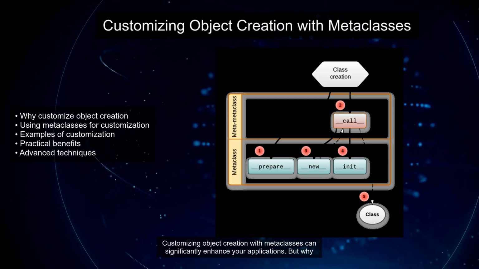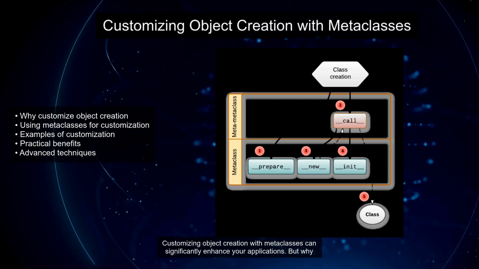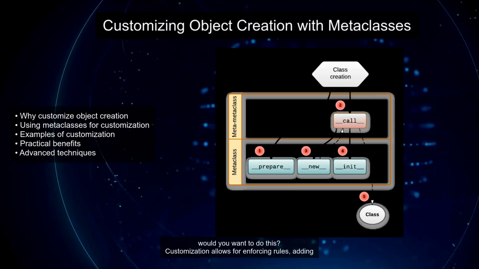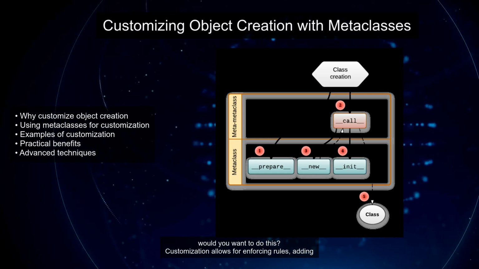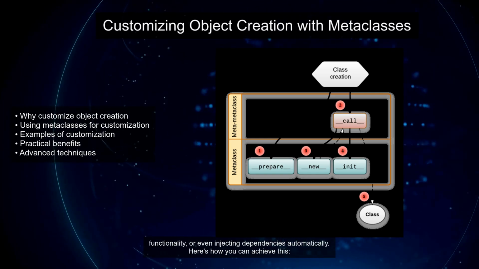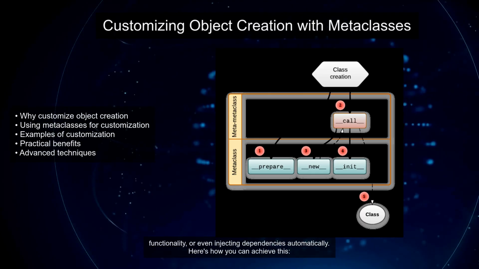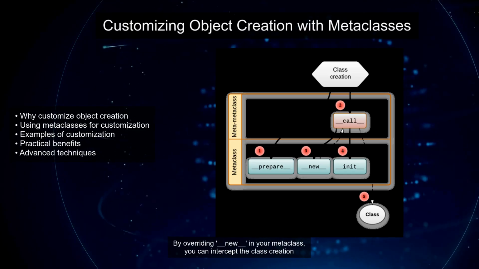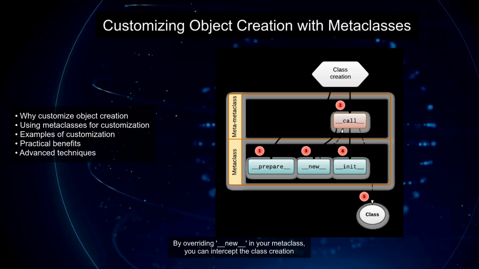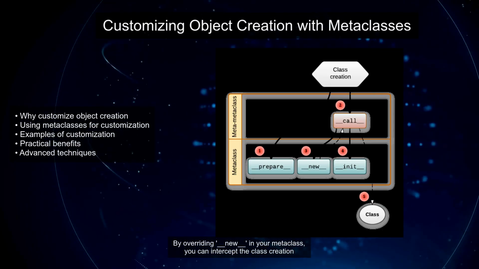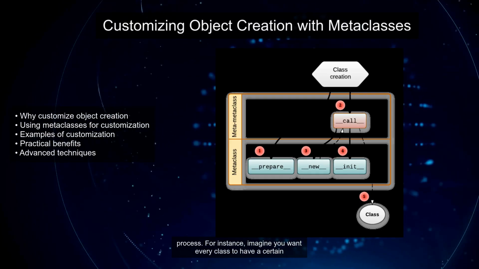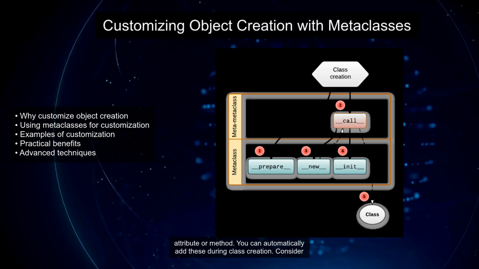Customizing object creation with metaclasses can significantly enhance your applications. But why would you want to do this? Customization allows for enforcing rules, adding functionality, or even injecting dependencies automatically. Here's how you can achieve this. By overriding __new__ in your metaclass, you can intercept the class creation process. For instance, imagine you want every class to have a certain attribute or method. You can automatically add these during class creation.